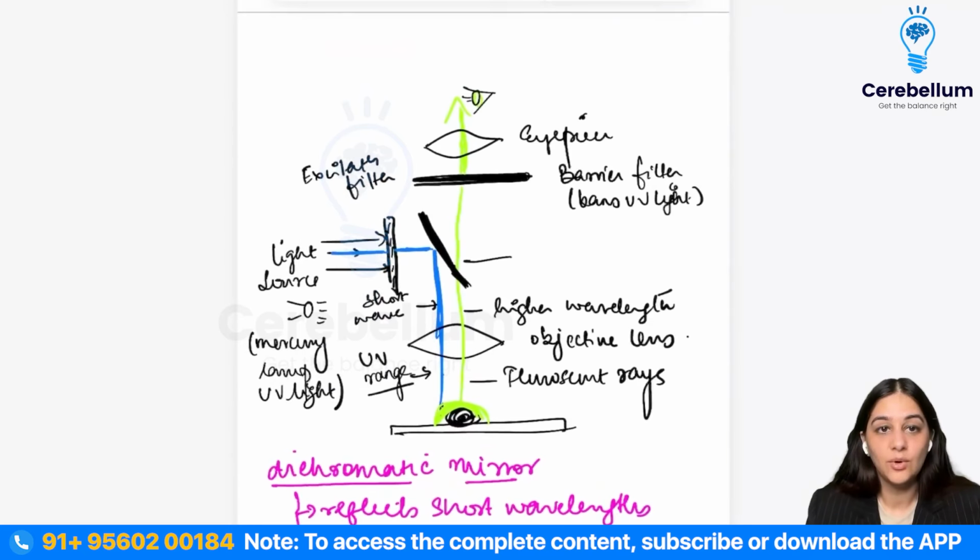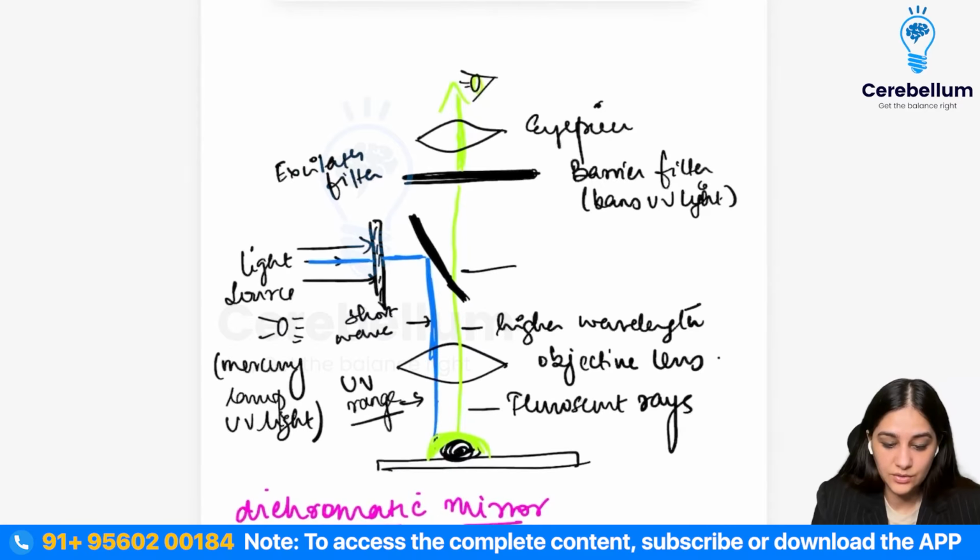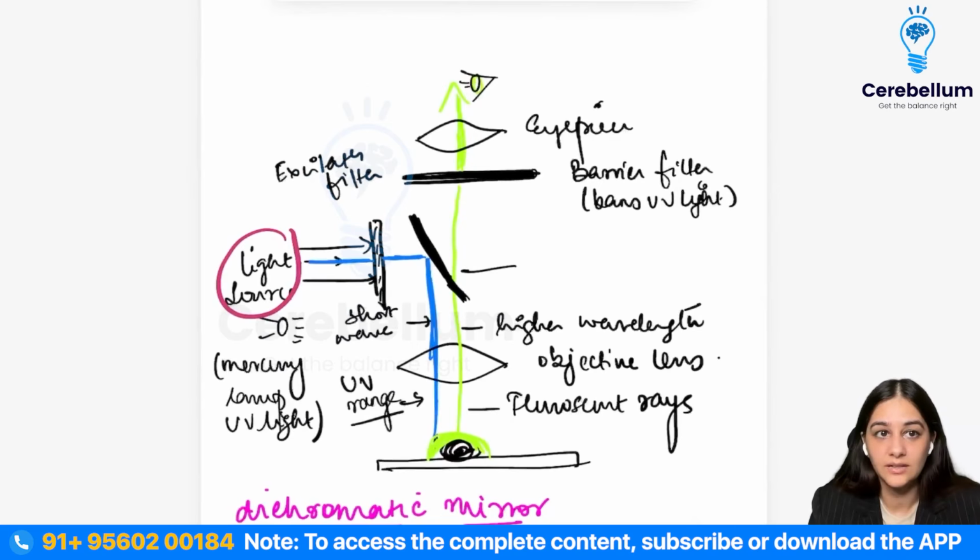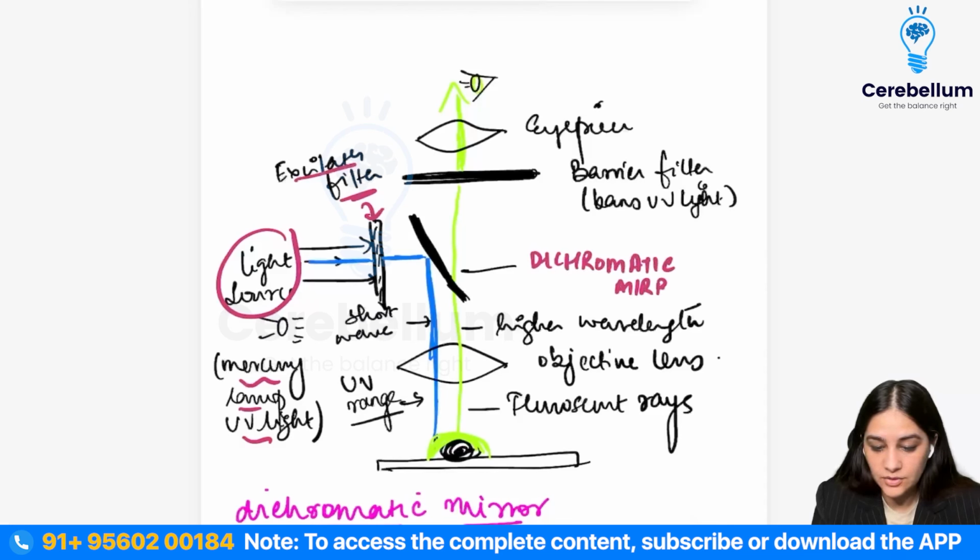Now let's see what are the different parts and how does it work. So this is basically a light source from which light is being thrown, like the UV light. So it can either be a mercury lamp or a UV light. Then we have an excitation filter, which will excite these rays. So this is a dichromatic mirror. So this dichromatic mirror is going to deflect these rays.